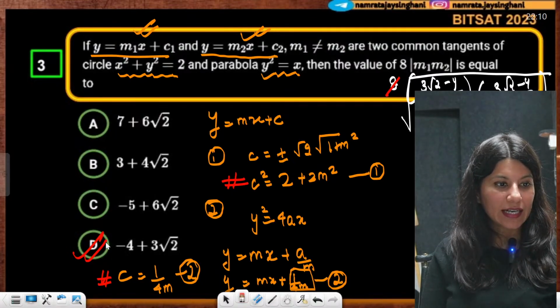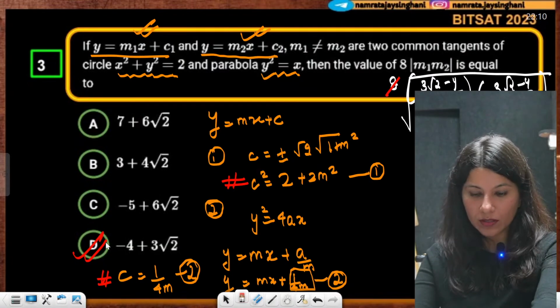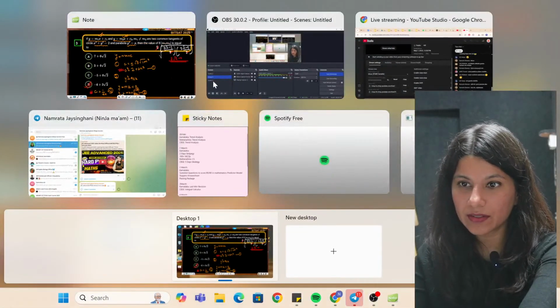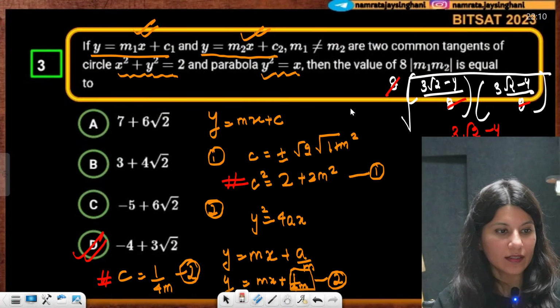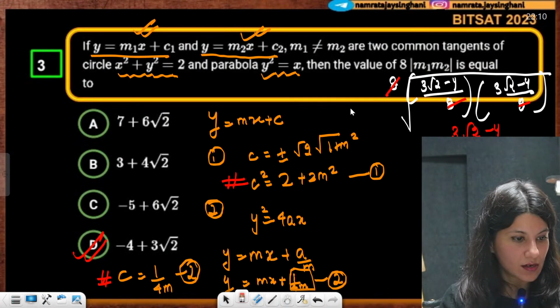Everybody getting this? Oops, I think the things are not visible, right? Let me just push myself a little bit over here. I think now it is visible. Now it is visible, whatever I am writing.